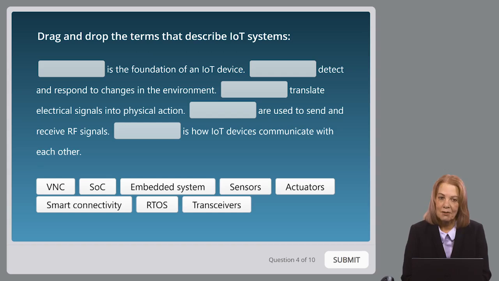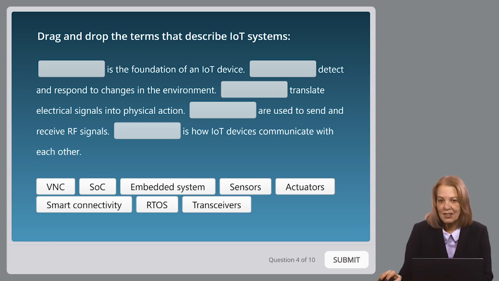Blank are used to send and receive RF, that's radio frequency, signals. And blank is how IoT devices communicate with each other. So what do you have for options? VNC, SoC, embedded system, sensors, actuators, smart connectivity, RTOS, and transceivers. So put me on pause, fill in those blanks, come on back when you're ready.